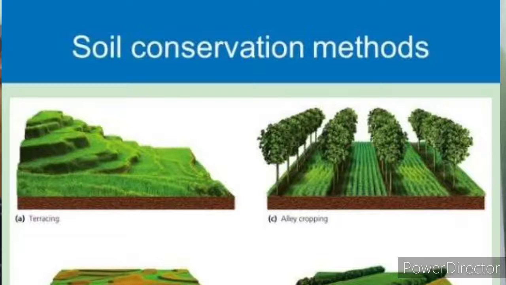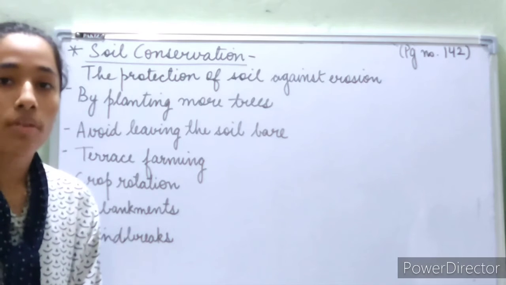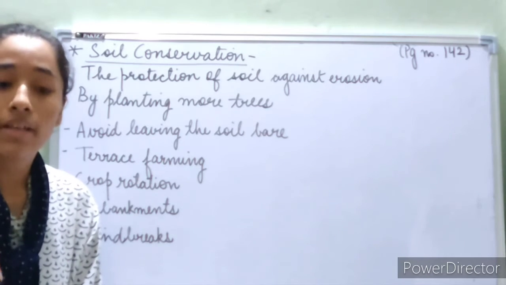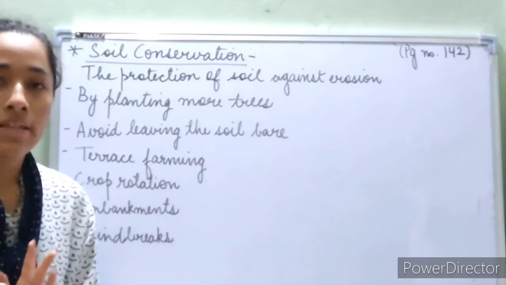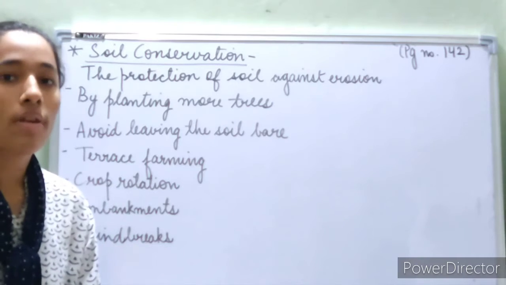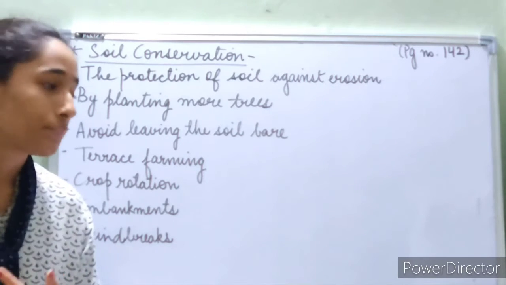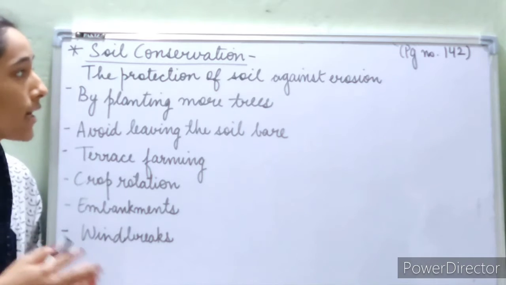When we take some steps to make sure that soil erosion is not happening, that prevents soil erosion. So this is known as soil conservation, and this is our topic for today. Today we are going to learn about different ways of soil conservation, as to how we can conserve soil and prevent soil erosion, so that the soil does not become loose, does not lose its nutrients, does not lose its fertility, and it remains healthy, and we can grow more and more, and gain more and more from soil. So our topic for today is soil conservation.